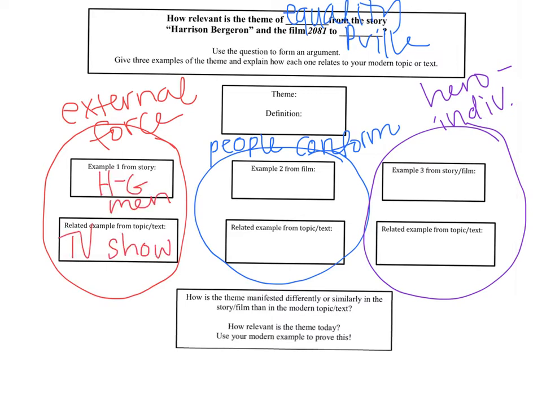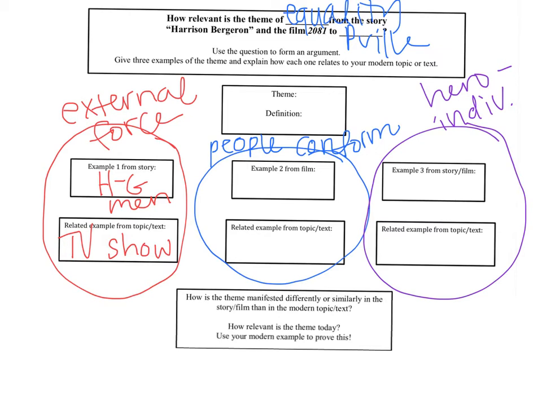So for the first thematic connection, or the first paragraph, my example from the story, so that's the story text, I'm going to use the HG men and the handicapper general setting all of the rules, so other people don't have control. And then from Pleasantville, my example is going to be the fact that it's a TV show and everybody has to follow the rules when they're in the TV show. Now, these are just the brief keywords that are going to remind me of that. My work that I've already done in Evernote and your work that you've already done is going to provide the actual writing for this. This is more of just to get your ideas organized.